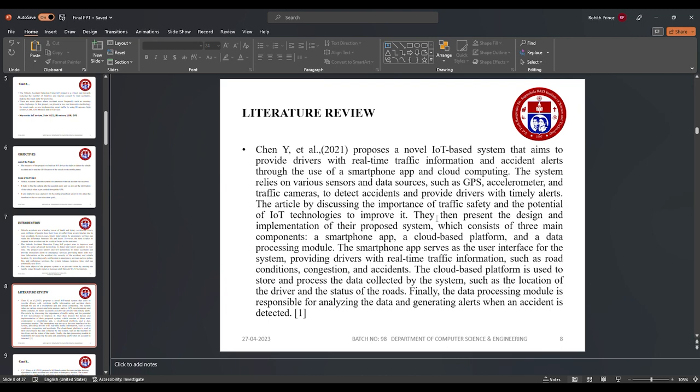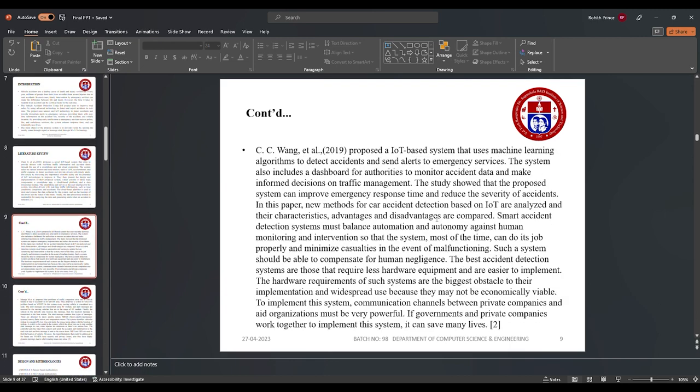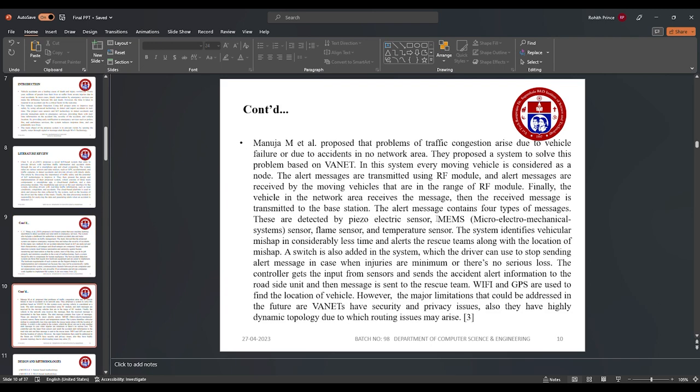Literature review. Chen Wai proposes a novel IoT-based system that aims to provide drivers with real-time traffic information and accident alerts through a smartphone app. CC Van also proposed an IoT device based system that uses a machine learning algorithm to detect accidents. Manuja also proposed addressing traffic congestion arising due to vehicle failure or accidents in a no network area.